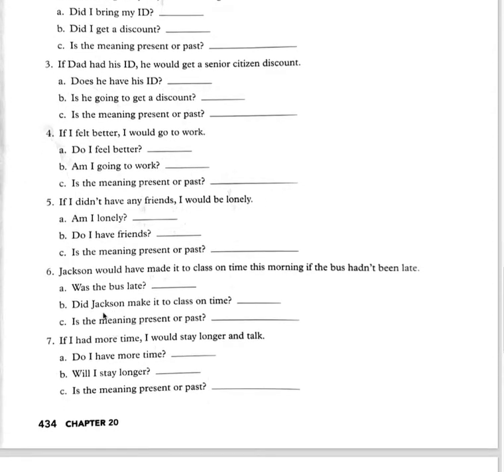Number 6. Jackson would have made it to class on time this morning if the bus hadn't been late. Look at the result clause. Would have, and then the past participle made. And then look at the if clause. Had not been, this is past perfect. Was the bus late? Yes. Did Jackson make it to class on time? No. Is the meaning present or past? Past, because that was this morning.